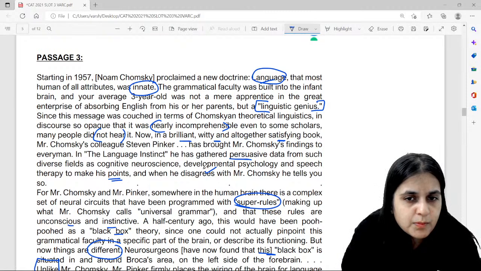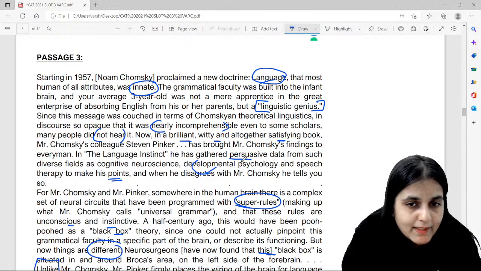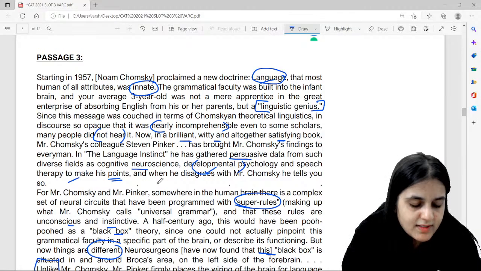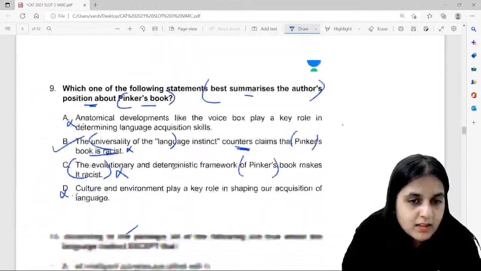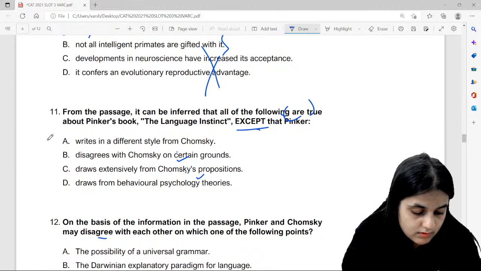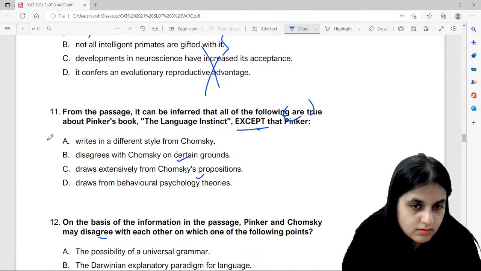He does not draw from behavioral psychology. He draws from developmental psychology, speech therapy, cognitive neuroscience, not behavioral psychology. So can I say that the answer option over here will be, क्या होगा हमारा आंसर ऑप्शन? हमारा आंसर ऑप्शन होगा D, not behavioral psychology theories.